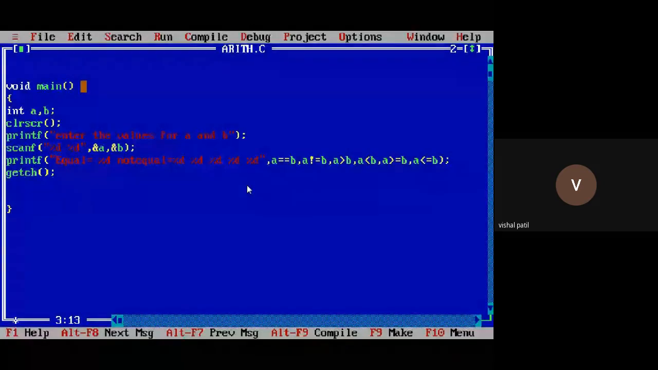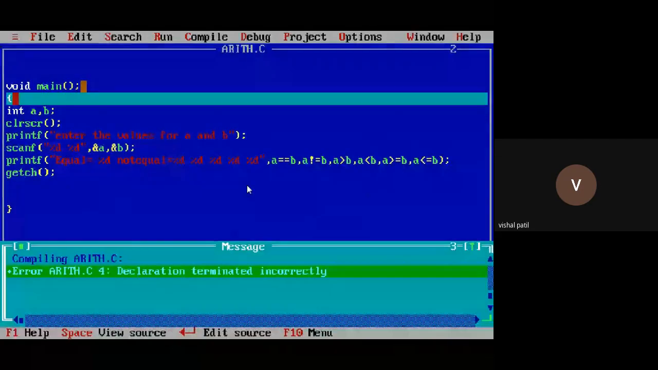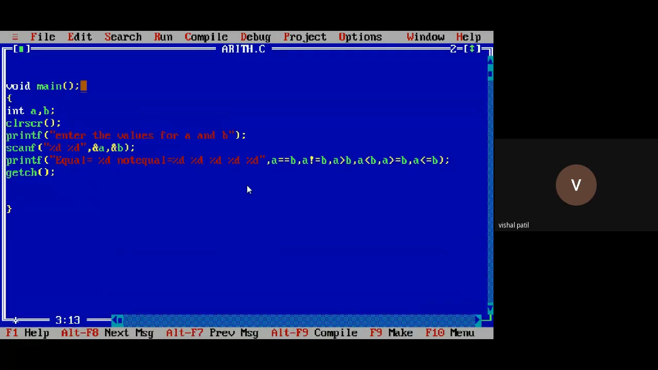If I give the semicolon by mistake, what will happen? It shows the error, declaration terminated incorrectly, because it is not a predefined function. It is a user-defined function. So never give semicolon after the main function. Remember this point. Understood?